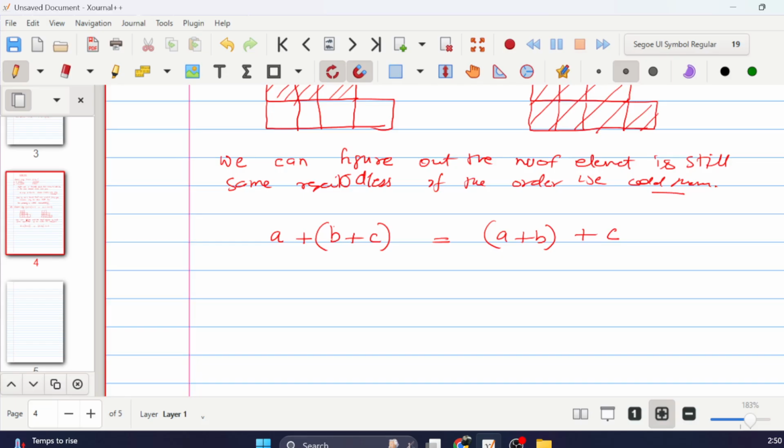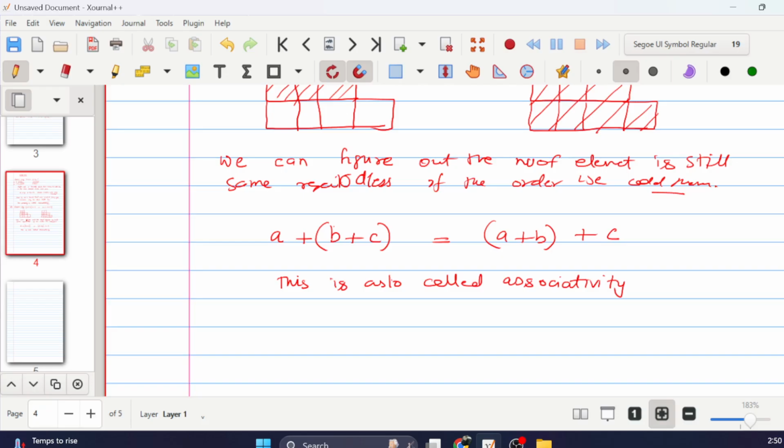This property is called associativity, so addition is associative in nature.